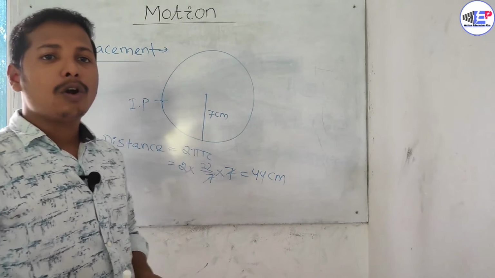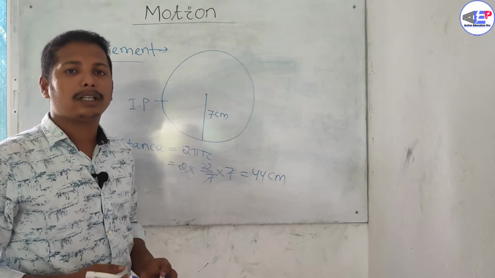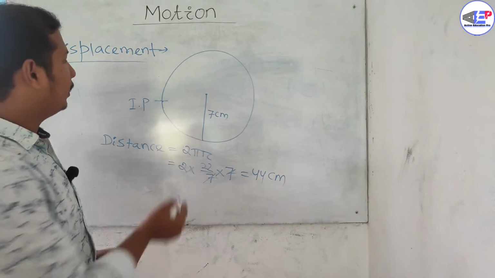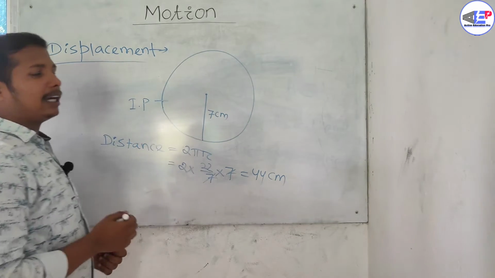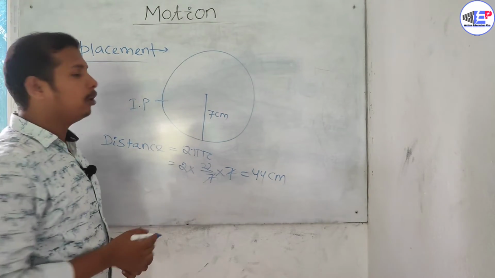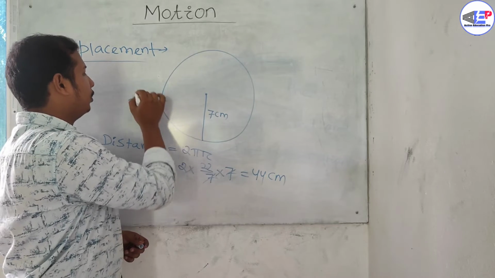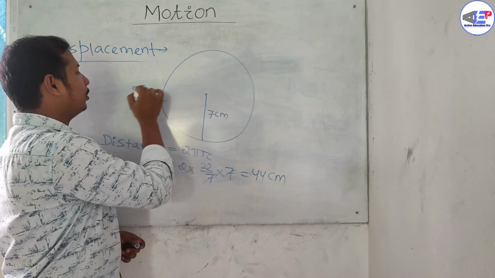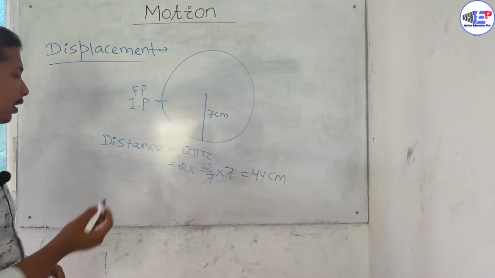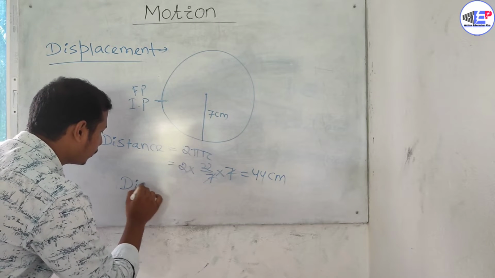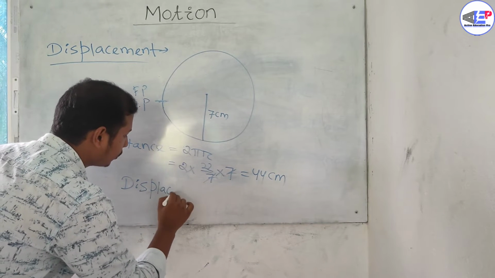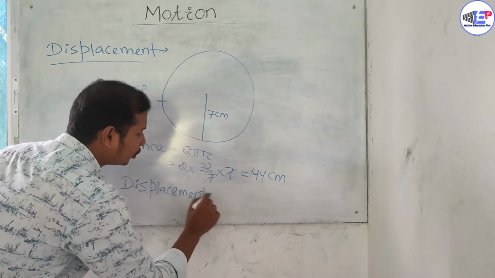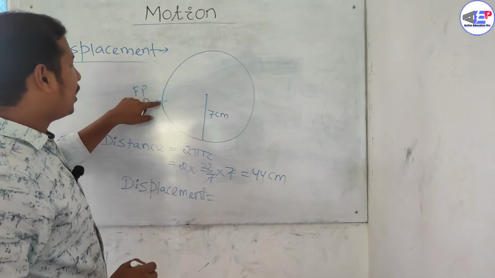But what will be the displacement of him? It is the initial point, and after completion of one round he will be here. So this will be the final position. We know that displacement is the shortest distance between initial and final point.